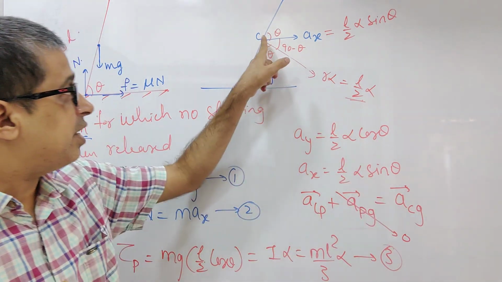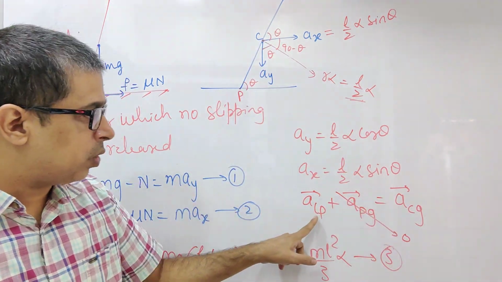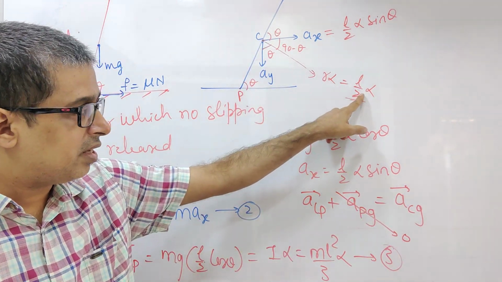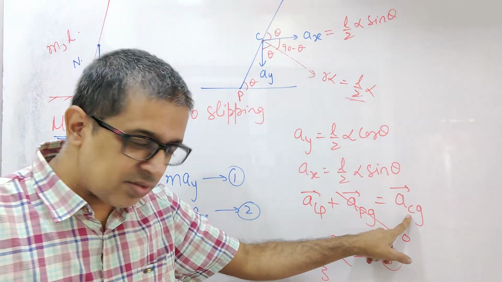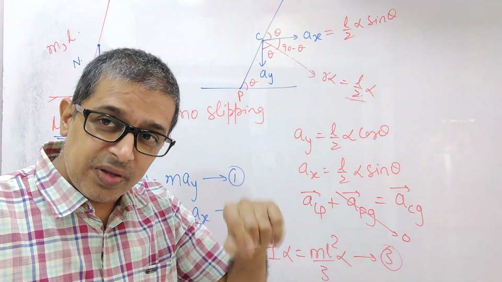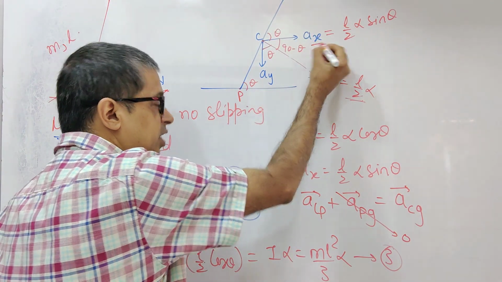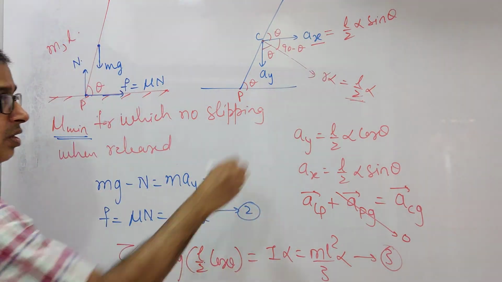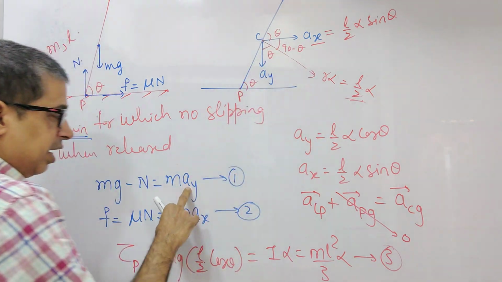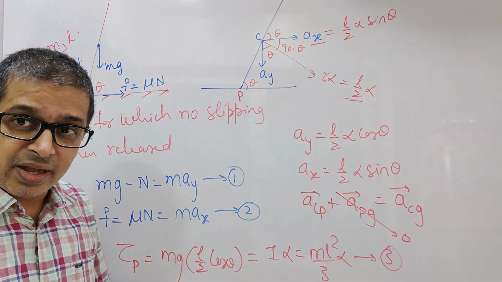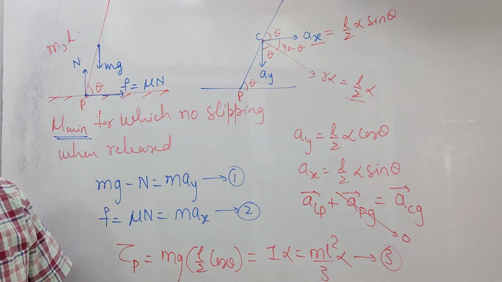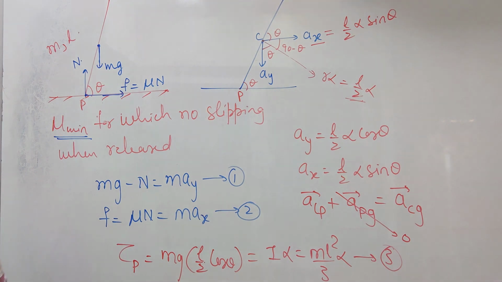So r alpha, that is L by 2 alpha, is the acceleration of the center of mass with respect to ground. I resolved that in the horizontal direction and equated it to Ax, and resolved it in the vertical direction and equated it to Ay. Three equations and three variables. Will you be able to simplify?